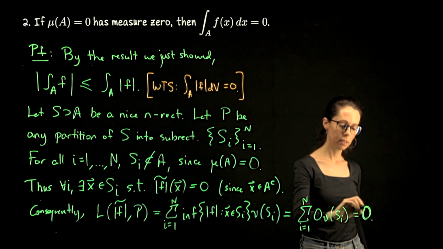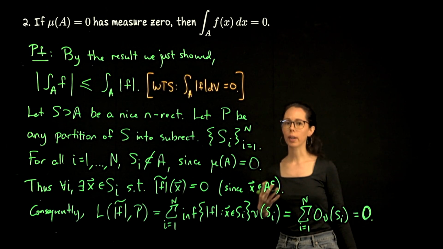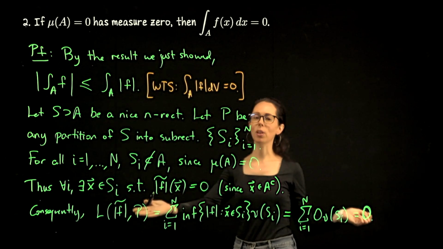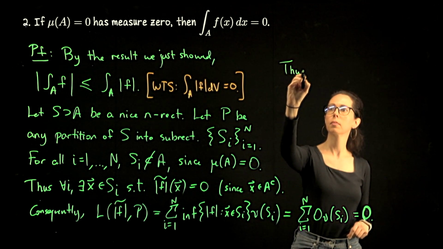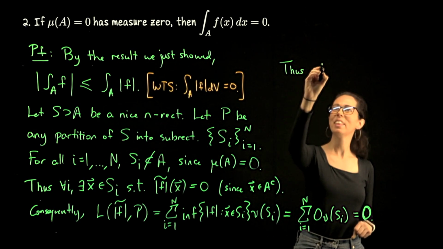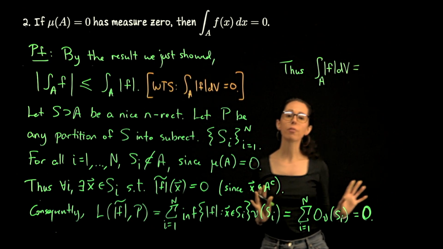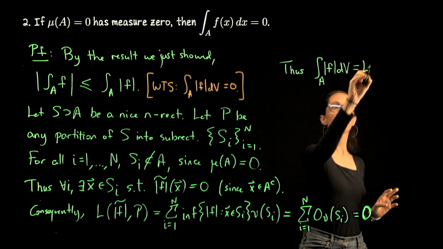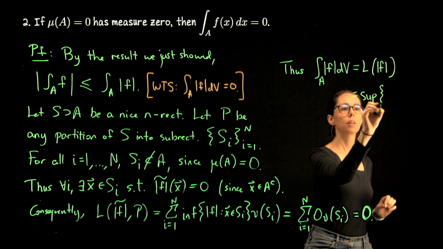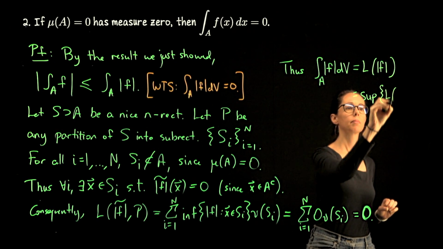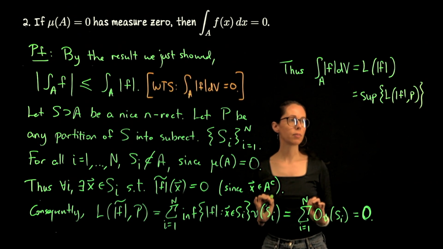And that's great because we already know that this function is Riemann integrable, which means it's equal to its lower integral, which is the sup of all lower sums. All lower sums are 0. Let me finish that here. Thus, the integral over A of the absolute value of f, we already have Riemann integrability for it, so I know it's equal to its lower integral, which is equal to the sup of all lower sums, meaning lower sums of the extended function.